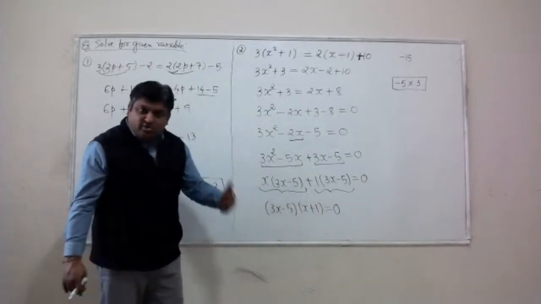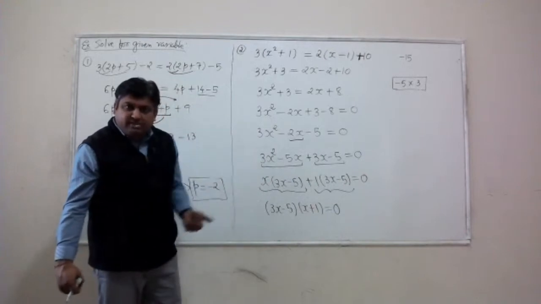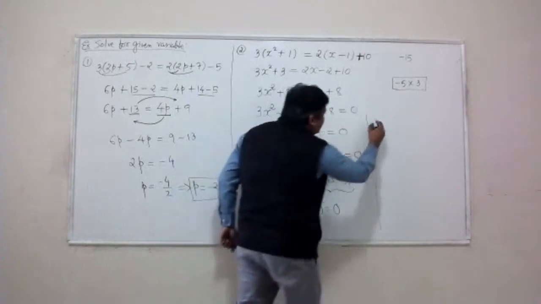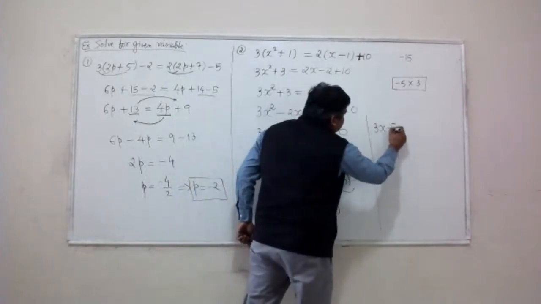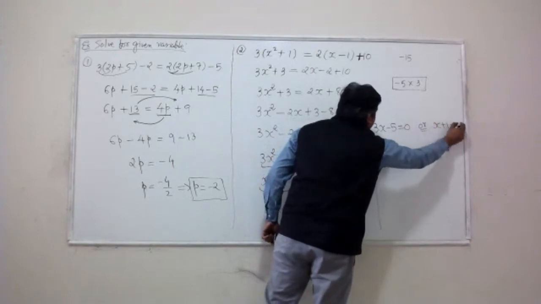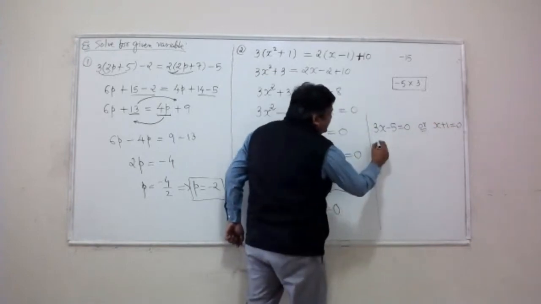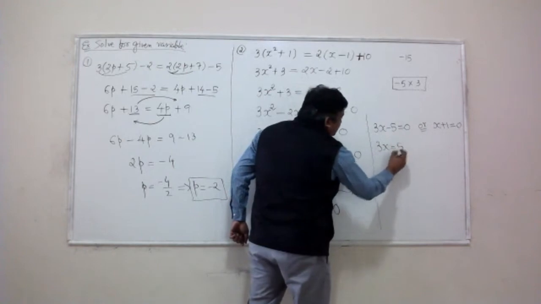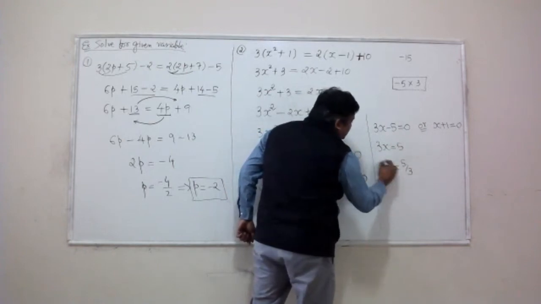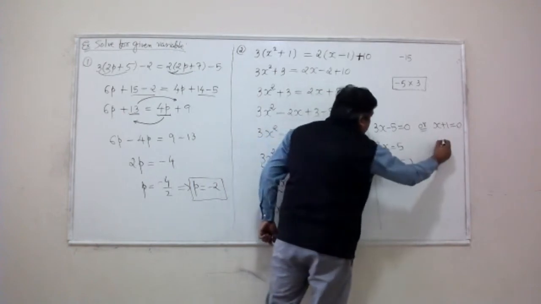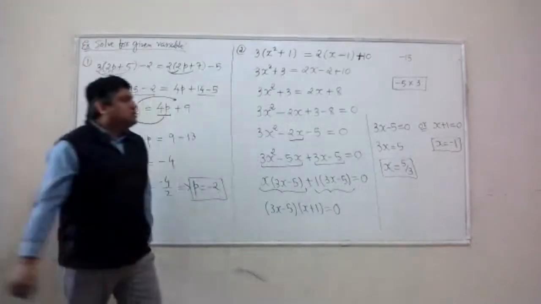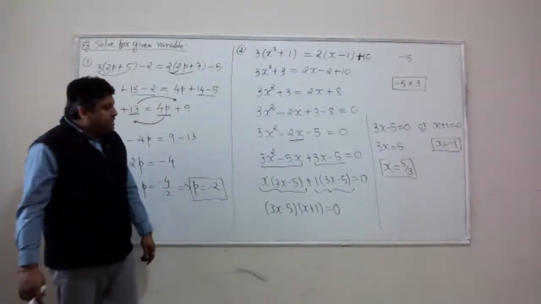The product of two factors is 0 only if one of them itself is 0. So this tells me that I have two choices: 3x minus 5 is 0 or x plus 1 equal to 0. Both are linear equations. We know how to solve them. Add 5 on both sides, divide both sides by 3, add -1 on both sides. I get two solutions of the quadratic equation.